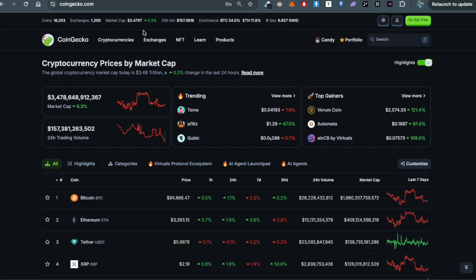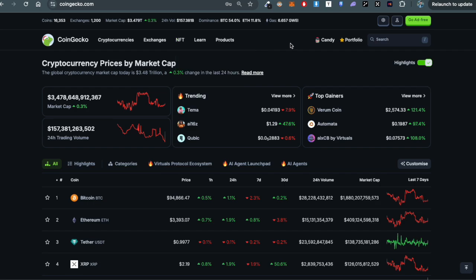So this is the website you are watching on my screen, which is coingecko.com. This is the Bible of crypto. It has all the information that you are looking for related to crypto. Let's understand step by step.